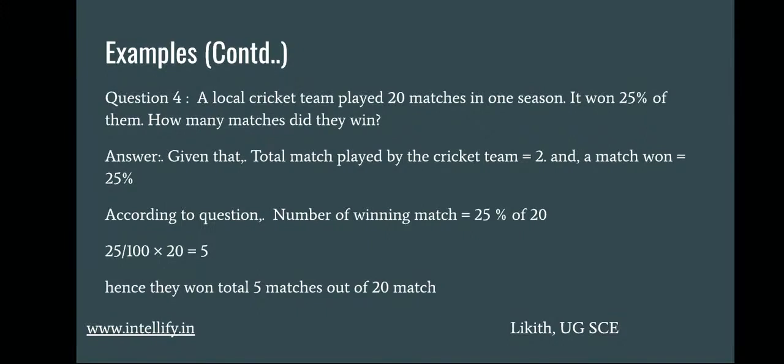If you are good enough to calculate this: out of 20, 25% means 5, because if 100 matches were played, they won 25. So out of 20, how many? If it is 50%, out of 20 matches, they have won 10 matches. If it is 75%, it's 15 matches. And if it is 100%, it is 20 matches.